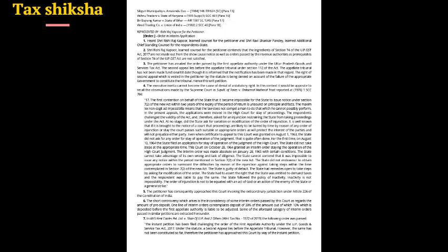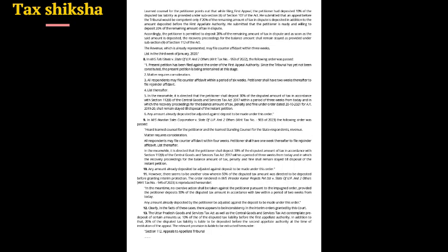The interim order was made absolute on 28 January 1965 with certain conditions. The state cannot take advantage of its own wrong and lack of diligence. The state cannot contend that it was impossible to issue any notice within the period mentioned in Section 7(2) of the new Act. The state did not endeavor to obtain appropriate orders to surmount the difficulties by reason of the injunction against taking steps within the time contemplated in Section 7(2) of the new Act.